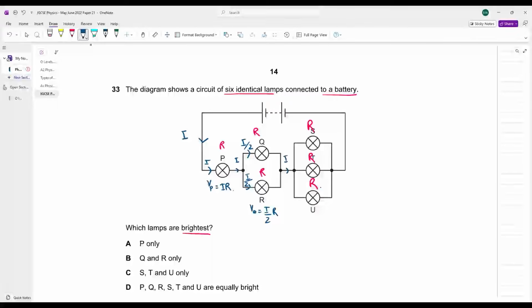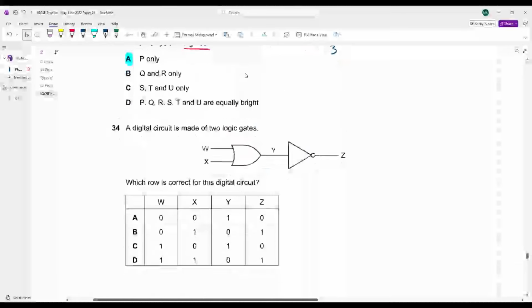फिर जब करंट यहाँ पे आएगा, it will get divided into 3 branches. तो I over 3, I over 3, I over 3. What will be the voltage across Q? I over 3 into R. सबसे ज़्यादा voltage कहाँ पे होगा? When you have a single lamp. क्यों? क्यों यहाँ पे सबसे ज़्यादा voltage है? Because the current is not getting divided. If the voltage across lamp P is the greatest, lamp P will also light up the brightest. A is your answer.